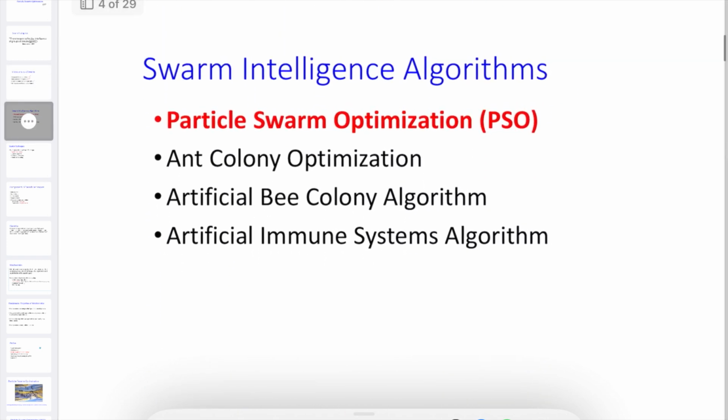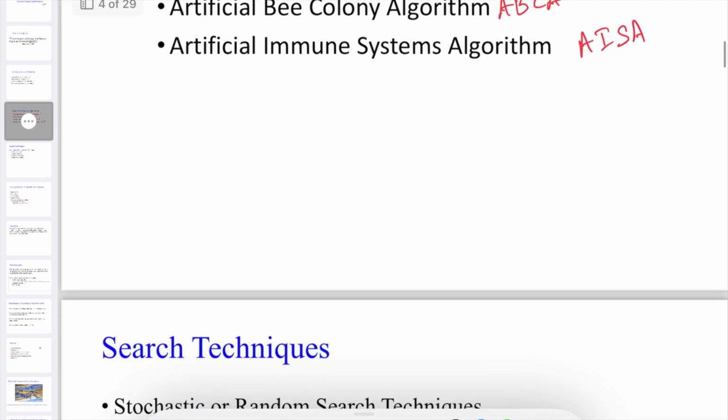So there are multiple algorithms available in swarm intelligence. One is particle swarm optimization. Next is ant colony optimization, which we call ACO. Then the artificial bee colony algorithm, ABCA. Then we have the artificial immune system algorithm, AISA. So these are the four different things available. In this lecture we are going to focus on particle swarm optimization.